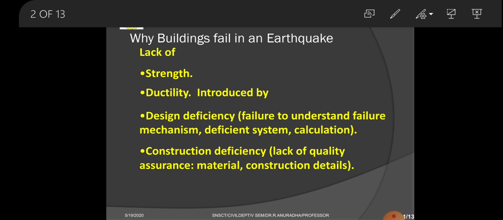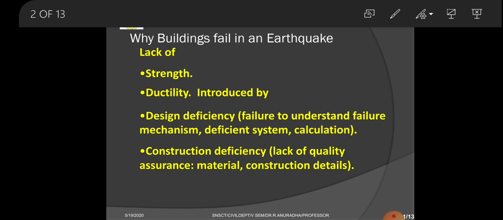Totally, whatever materials we are using for a particular structure or building will have a strength based on the compressive strength or tensile strength, whatever the strength may be. So it is in Newton per mm square. That means how many Newtons 1 mm square can bear. If it is M20 grade concrete, the 20 means 20 Newton per mm square.